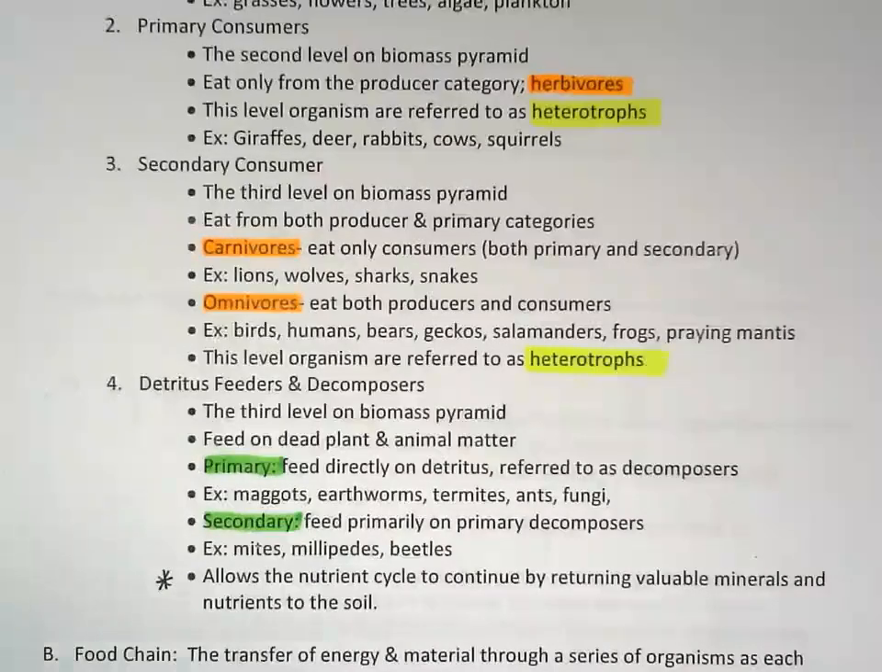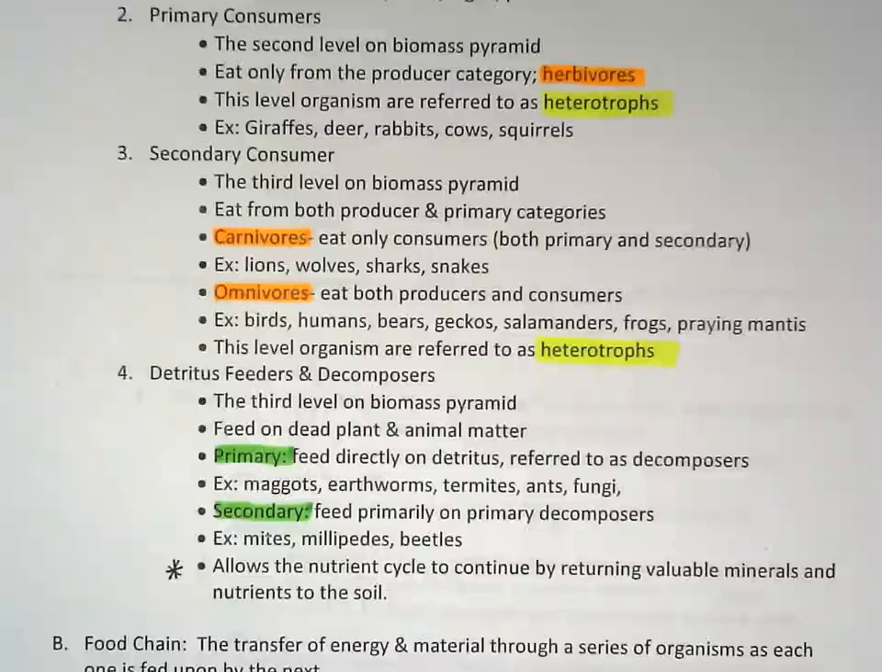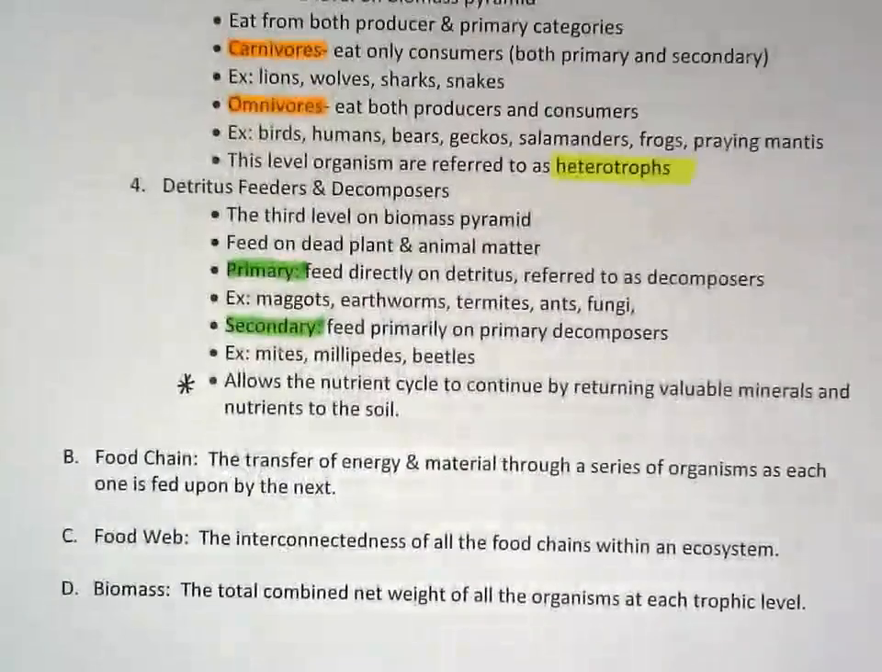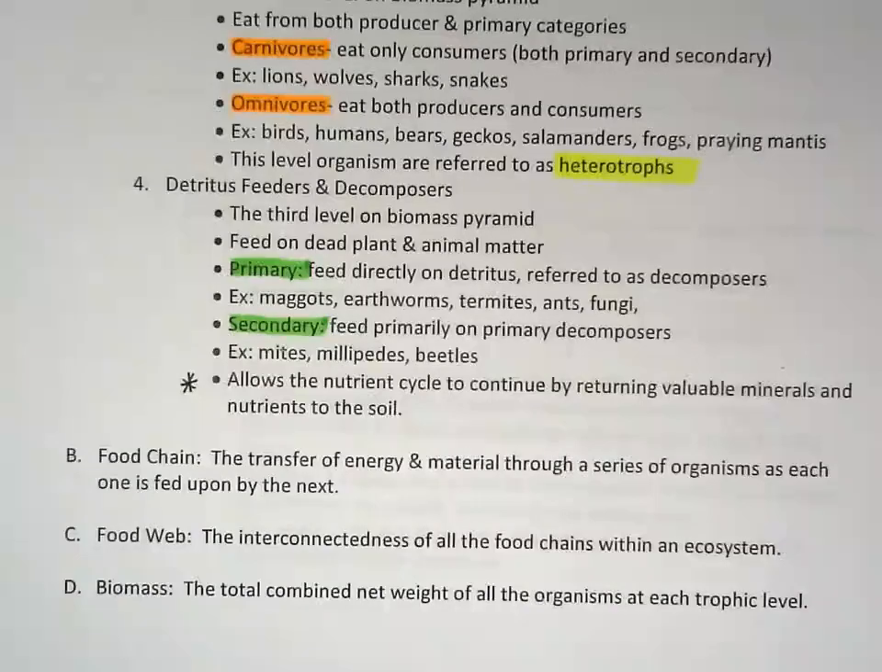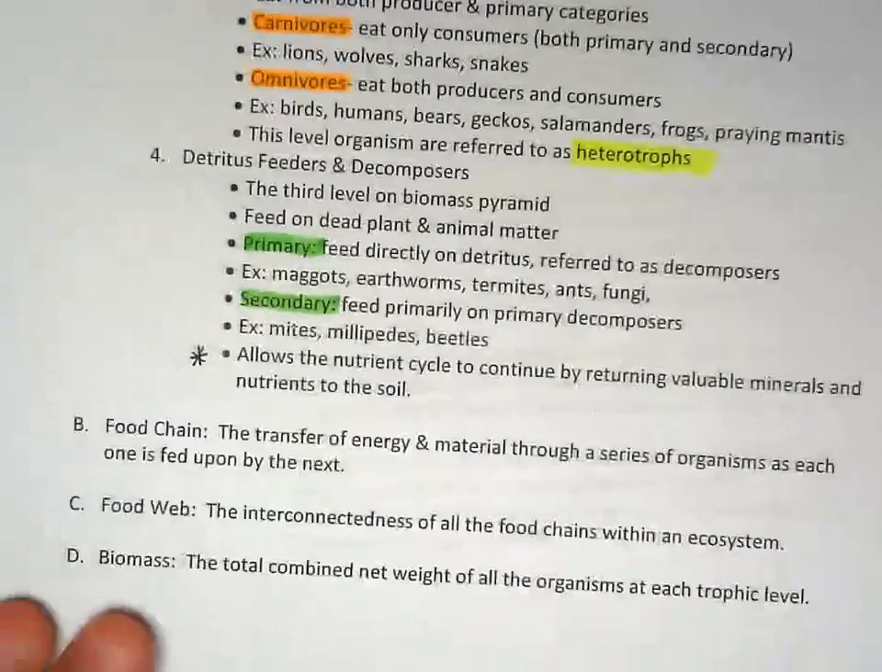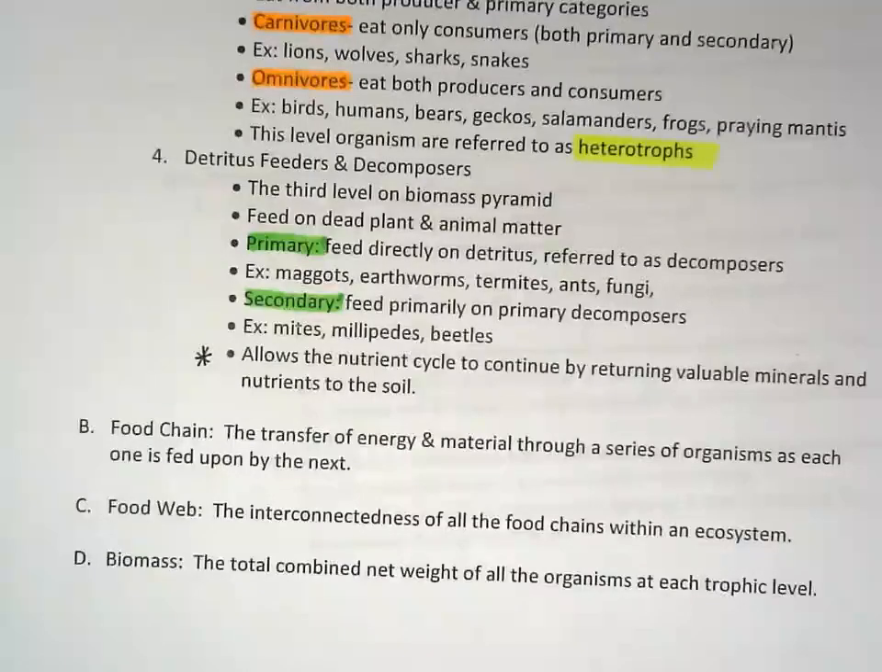All right. Now, we've got some definitions down here. The difference between a food chain and a food web. A food chain is probably what you're most familiar with in terms of talking about these things. And that's the transfer of energy and material through a series of organisms as each one is fed upon by the next. Okay, so that's like one thing going into the next.